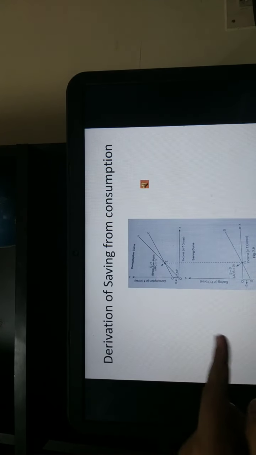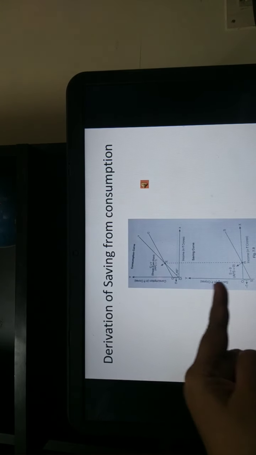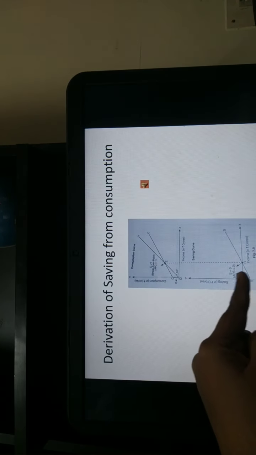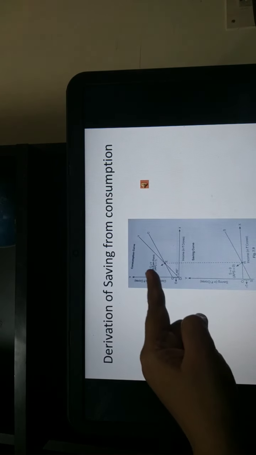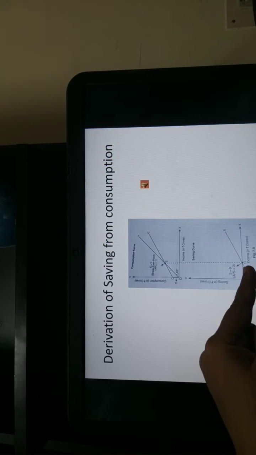After the break even, Y is more than C. That indicates the excess of income over the consumption, or the positive saving portion, right? So the break even is connected to the zero saving point. Fine, so that's how the saving function is derived from the consumption function, right?